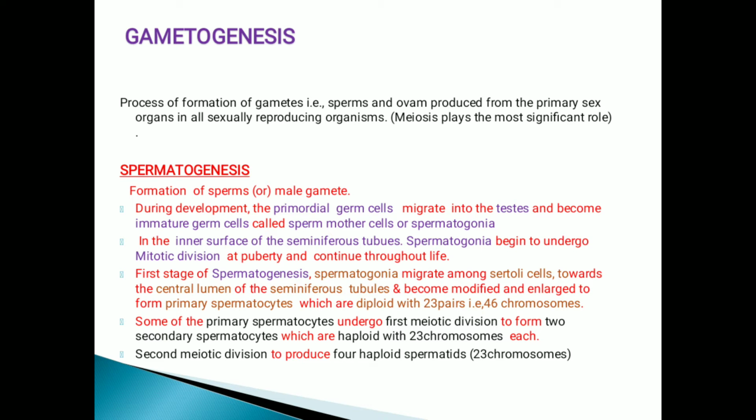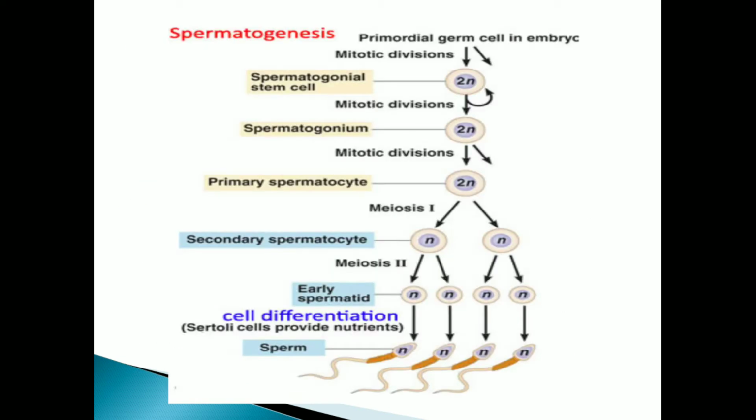Some of the primary spermatocytes undergo the first meiotic division to form two secondary spermatocytes, which are haploid with 23 chromosomes each. The second meiotic division produces four haploid spermatids, which also contain 23 chromosomes. The given picture shows spermatogenesis.